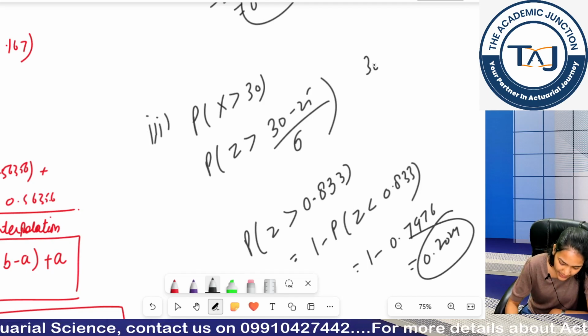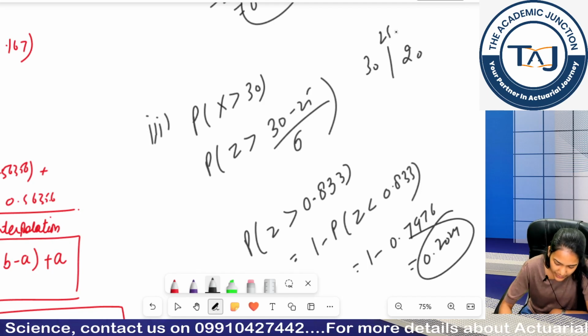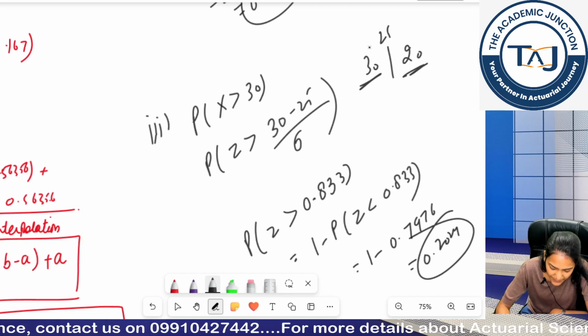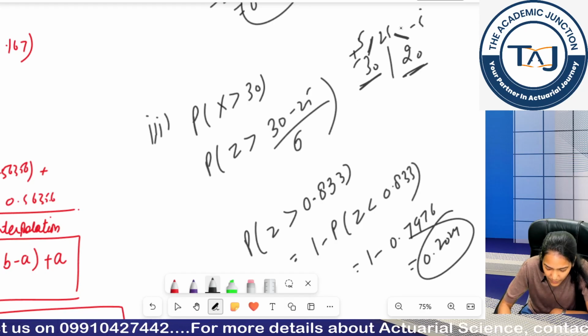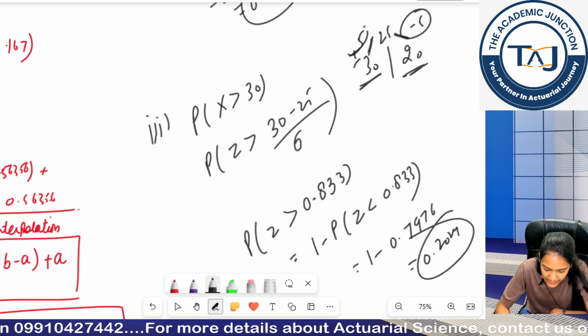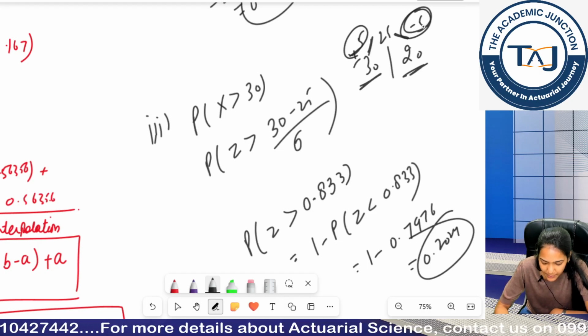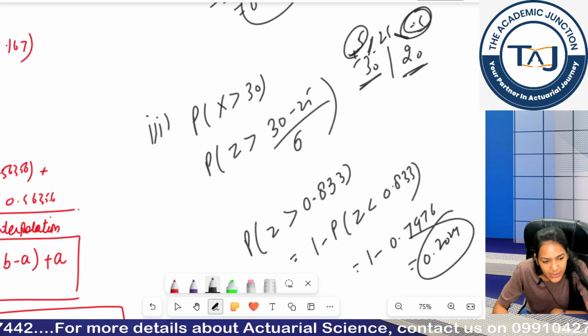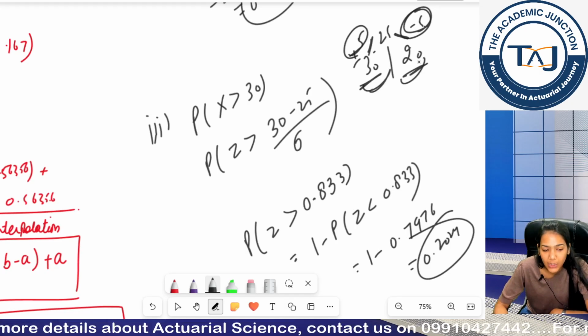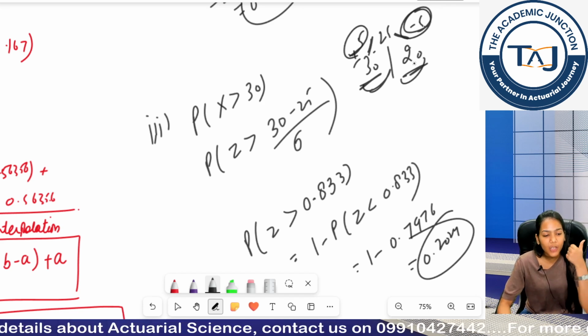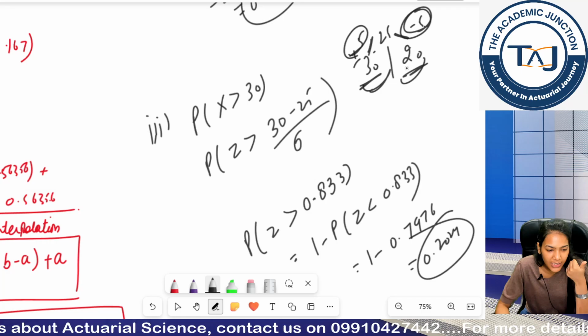You can see why we got the same values: 30 is plus 5 units away from 25, and 20 is minus 5 units away from it. The absolute distance between these values is the same, so they would have equal probabilities. This is because the normal distribution is a symmetrical distribution.